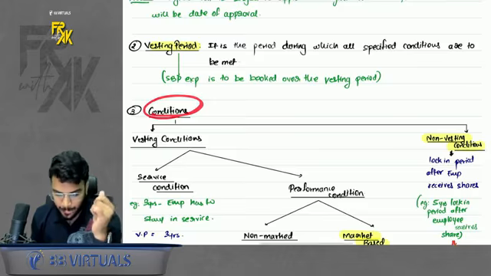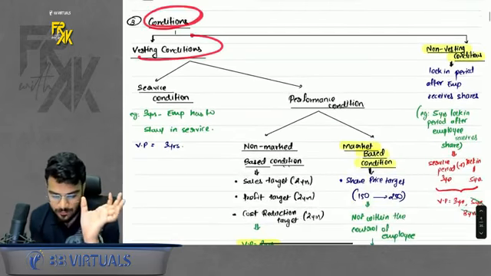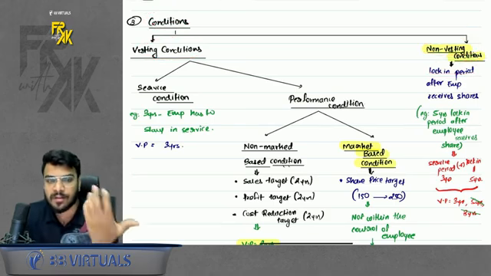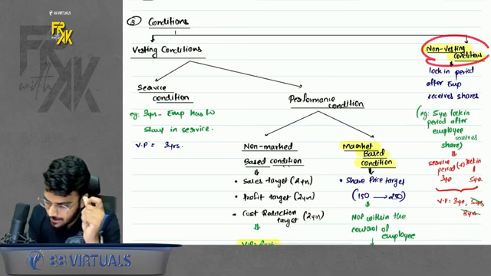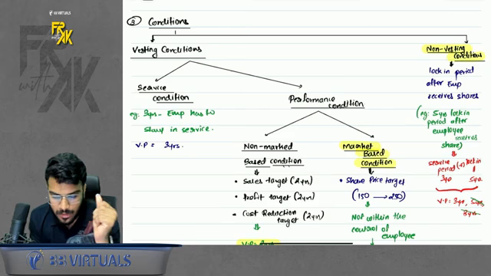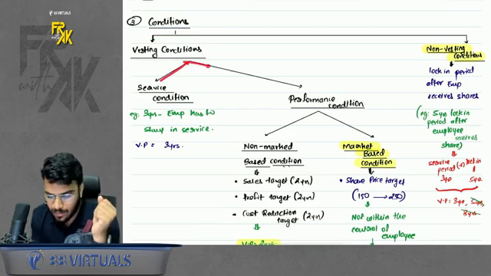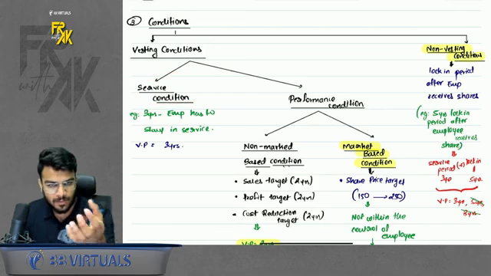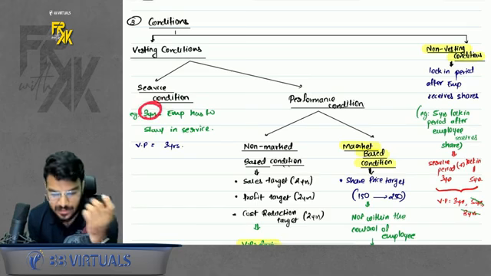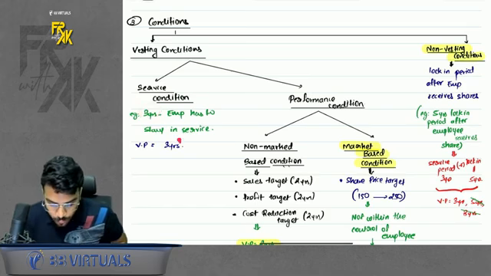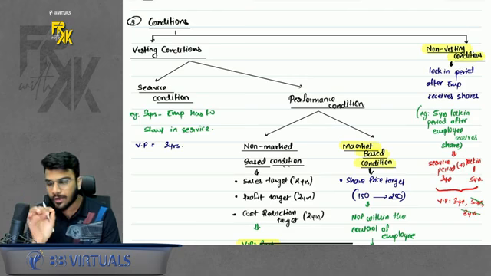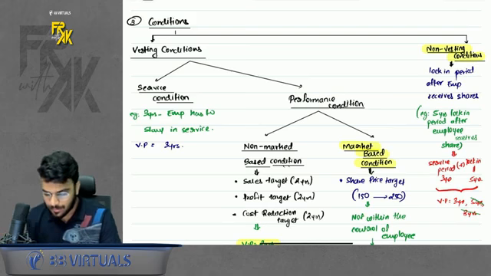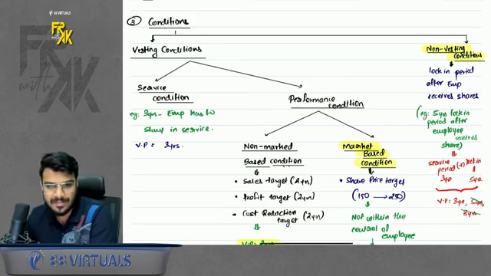Then there are conditions. Conditions can be of two types broadly: vesting and non-vesting. Non-vesting means there is a lock-in period. After you receive the shares, you cannot sell them for 2 years. That is a lock-in period. A non-vesting condition has no impact on the vesting period. Then there are vesting conditions: service condition and performance condition. Service condition means the employee has to stay in service for a certain number of years. So if the service condition is 3 years, the vesting period is 3 years. Why do we need the vesting period, sir? Because whatever is the share based payment expense, you will book across the tenure. You will book across the period. Do remember that.